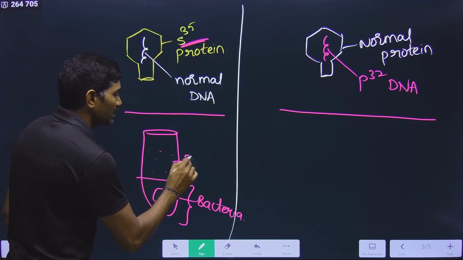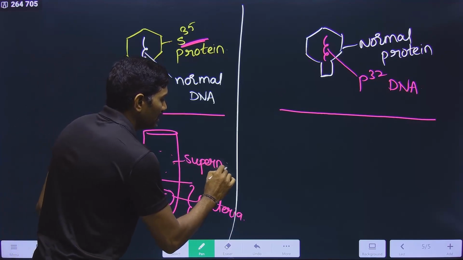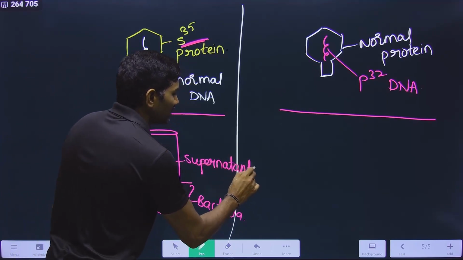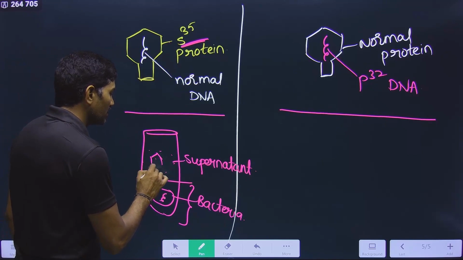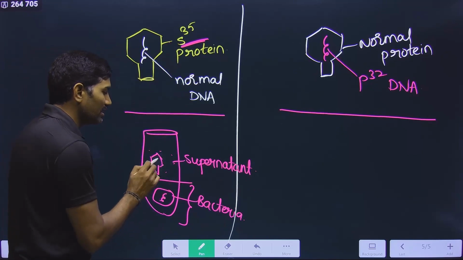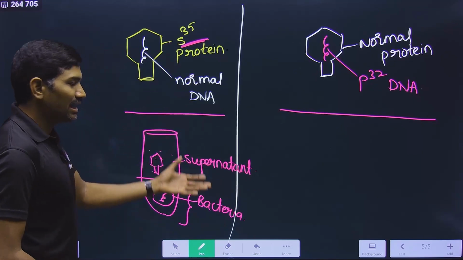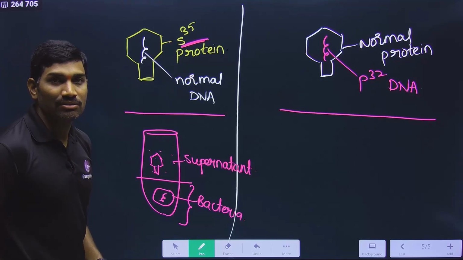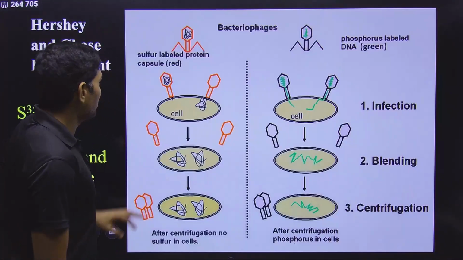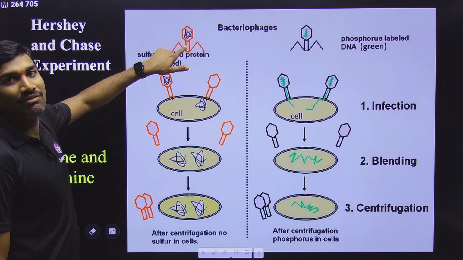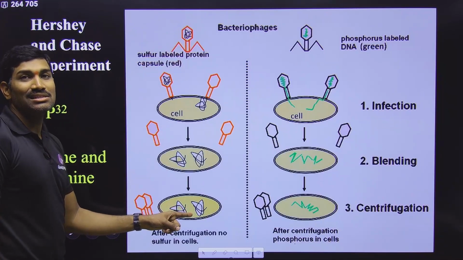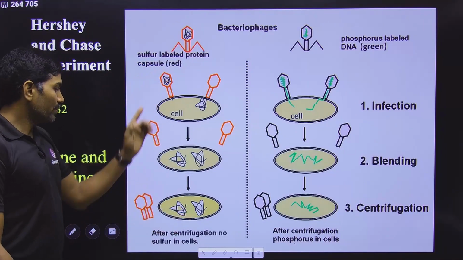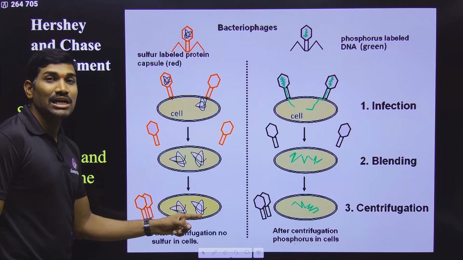This is called supernatant. Supernatant is a general term. The fluid floating above is called supernatant. In this supernatant what is present? The protein coat of this virus is present. This is how they are present, and then they measured the radioactivity. What they observed is, when the protein coat of the virus was radio labeled, the supernatant is radio labeled, but the bacterial cells are not radioactive.